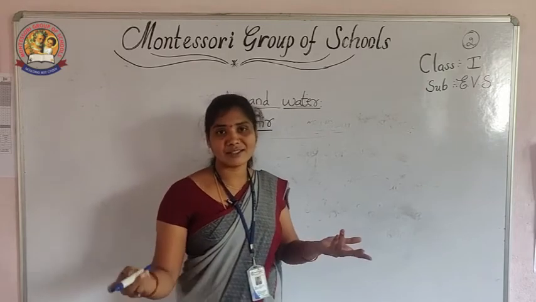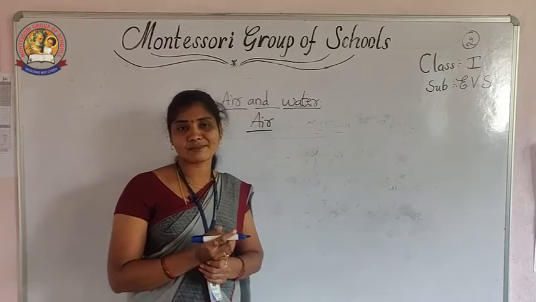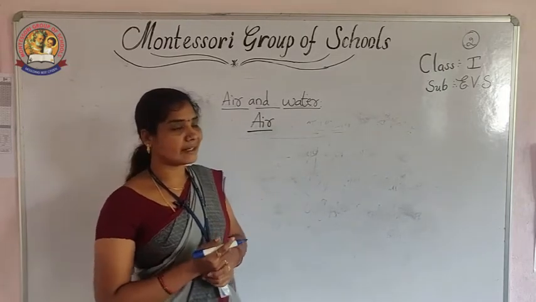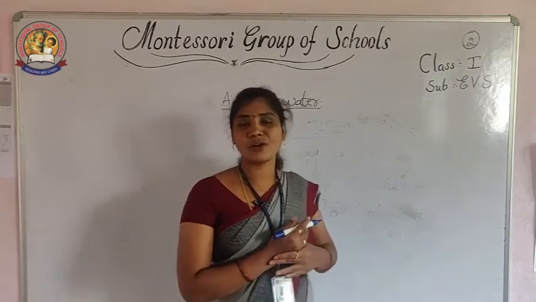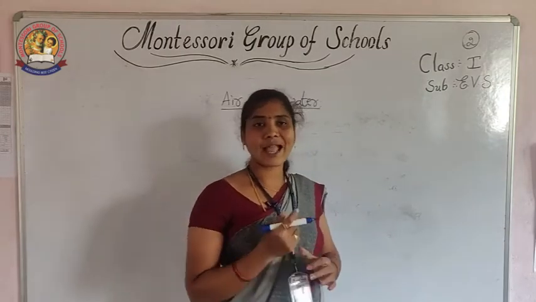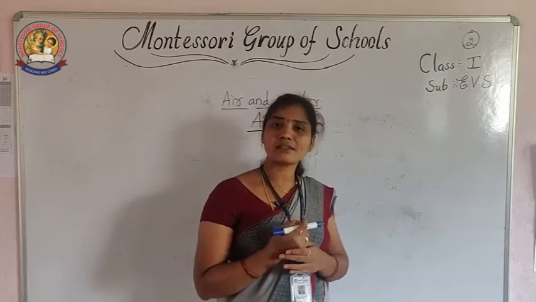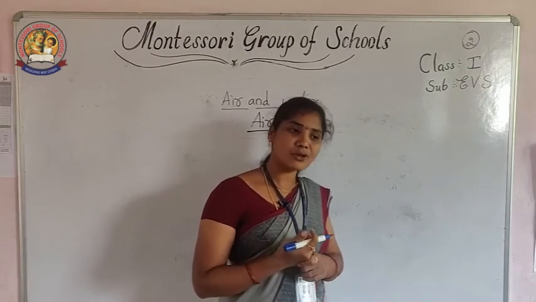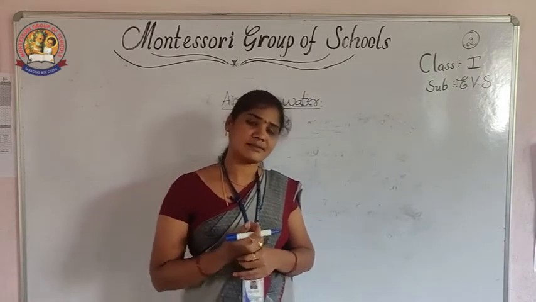Without that, there is no life to the living beings like animals and plants. I taught in the earlier classes about living beings. I told the examples also: plants, animals and human beings. These are the examples for living beings. So, without air, there is no life to the living beings.